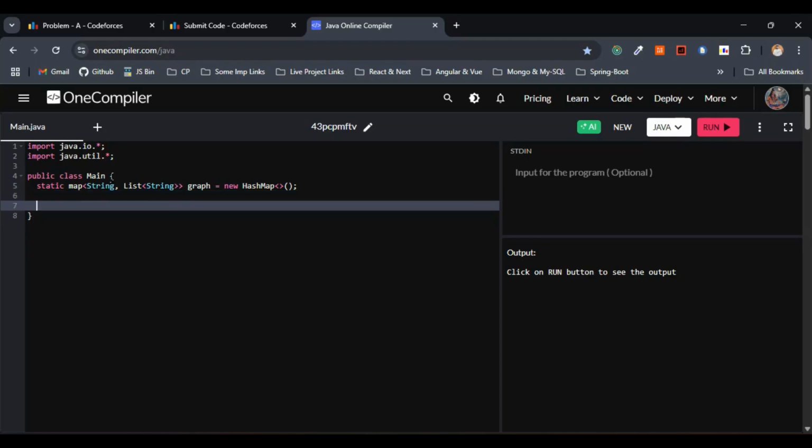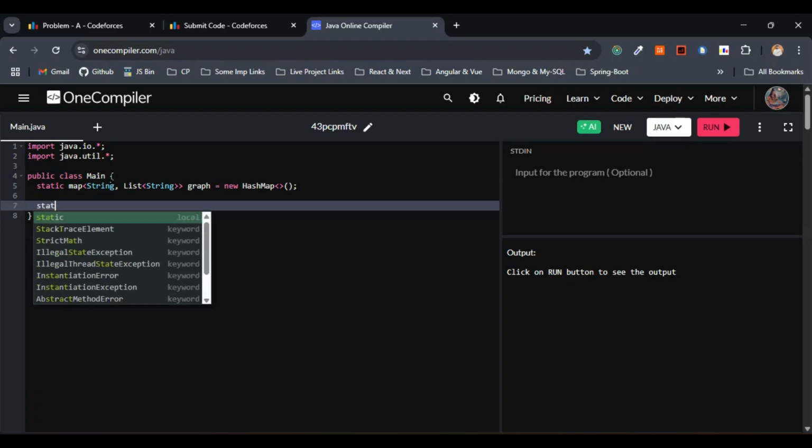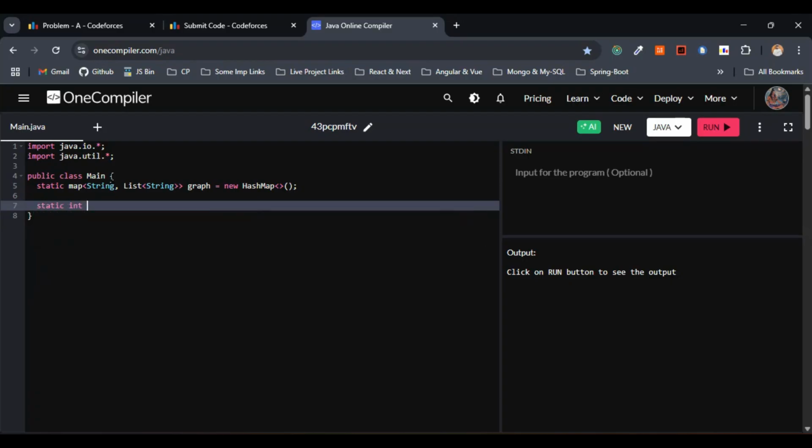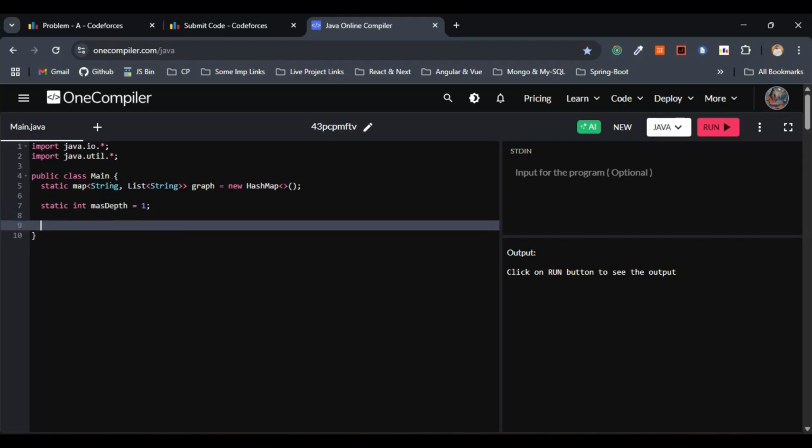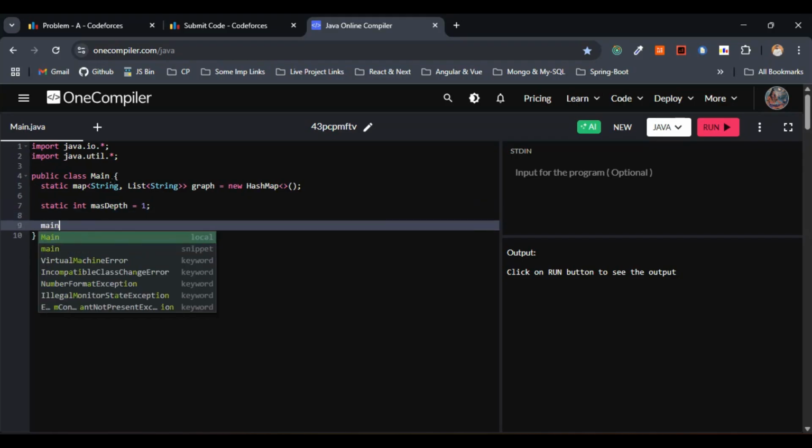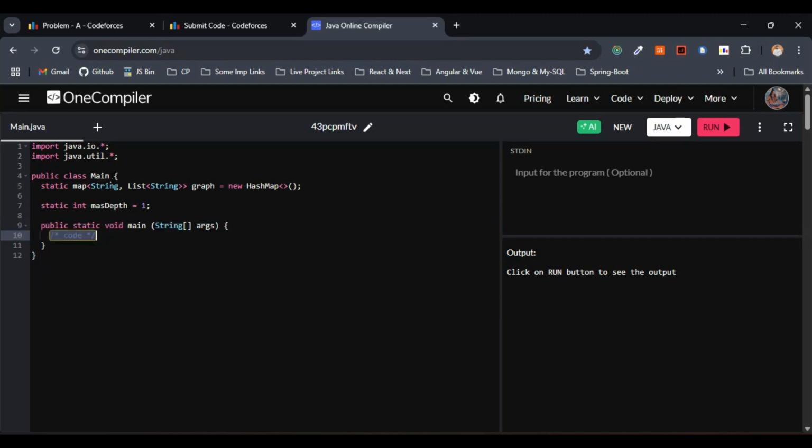The next step is we have to track the maximum depth of the repost chain. We'll be making use of DFS for that. Some variable has to act as a counter here, right? So in this case, let me go with static int maxDepth and assign this one to 1. This is fine. So let's go with the main here. Let me delete this one entirely.